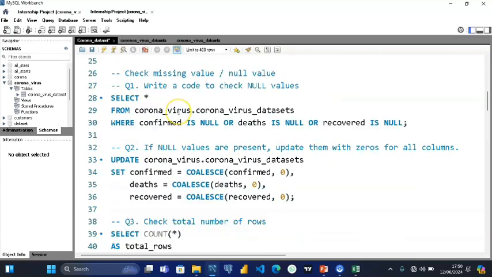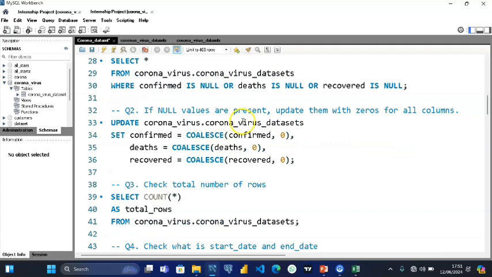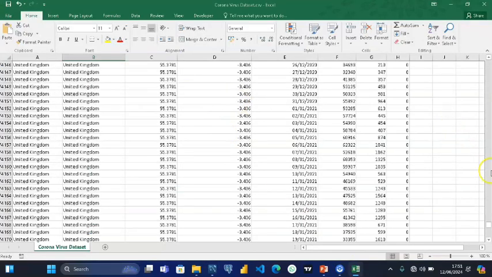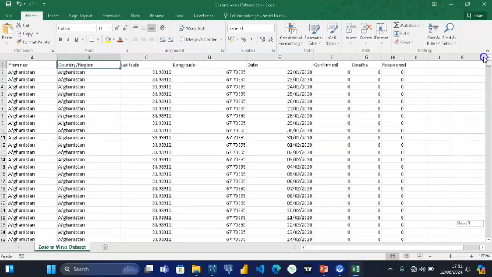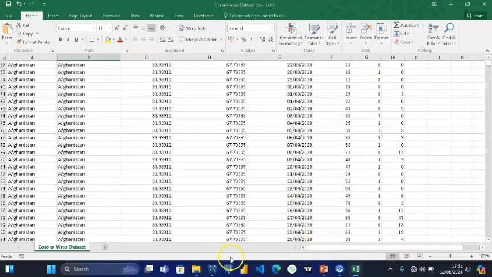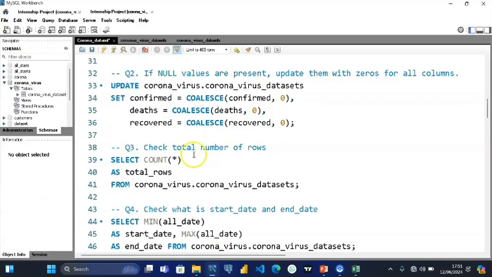The first thing we did was check for null values. When we checked, there were no null values, even though we have zeros, but zeros are not considered null values. The second thing is that we weren't able to update any null value with 0 because the data was already clean. When you look at it, you can see that we don't have any null values. The null values are already replaced with zero.